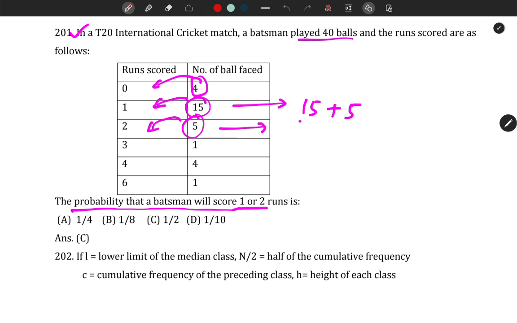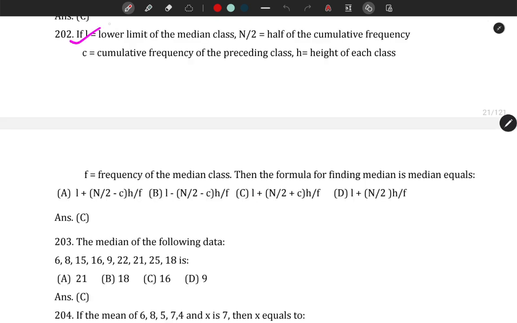So plus 5 divided by the total number of balls faced is equal to 40. So we'll get 20 divided by 40, and if we cancel, you'll get 1 by 2. Hence the probability is 1 by 2. Next question, we have to write the formula for finding median.